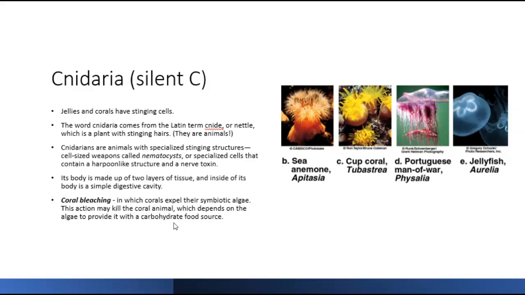And this happens due to environmental changes, like changes in the pH of the water, changes in the temperature of the water, and this can kill whole areas of coral. And they call it coral bleaching because when the coral die, they lighten and become almost white, so it's almost like they were bleached.